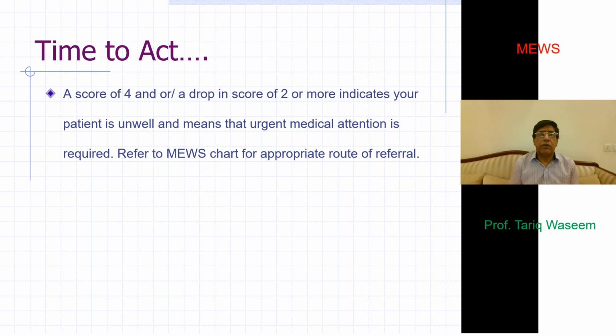And of course, for that you have to follow your institutional policies, that at what score, which system or which team is to be triggered, and which person is to be involved in decision making as well. Medical assessment or a continuous medical assessment or evaluation of the cause of this disturbance in pulse, blood pressure is mandatory, and that has to be done by qualified medical personnel.